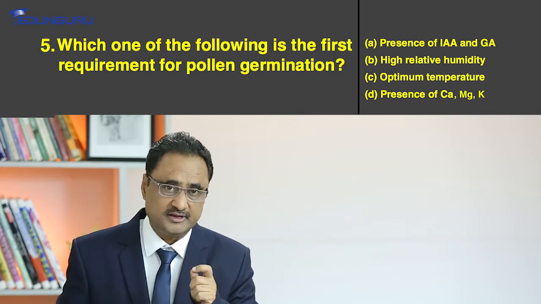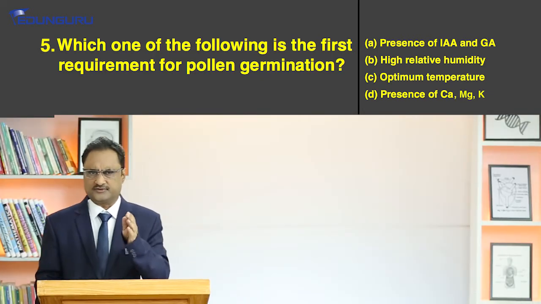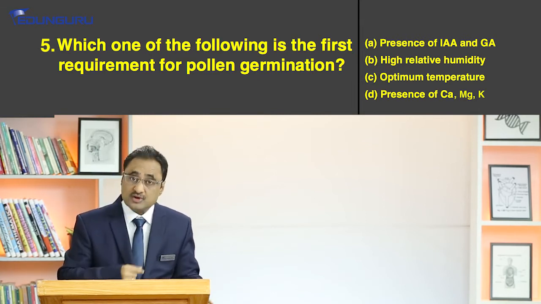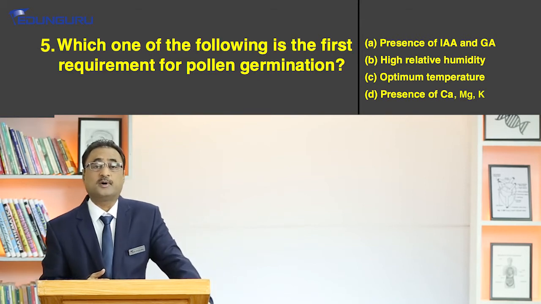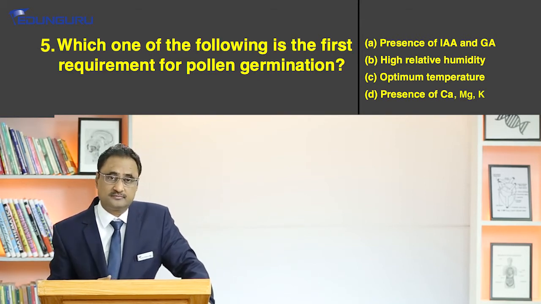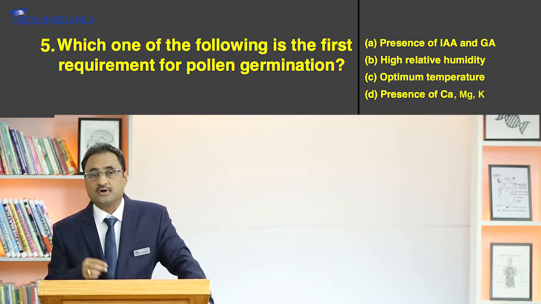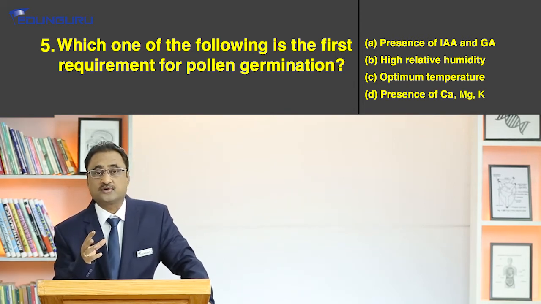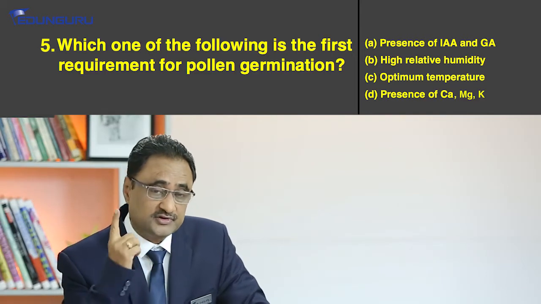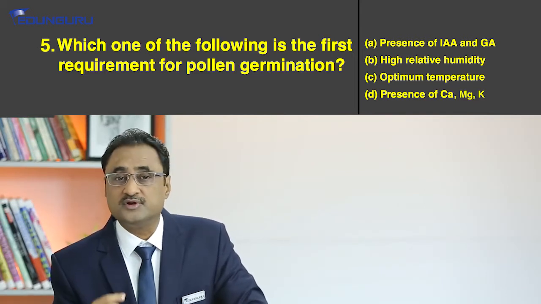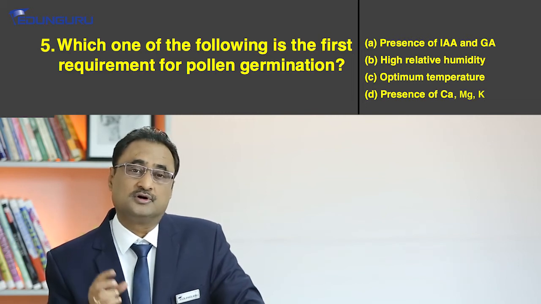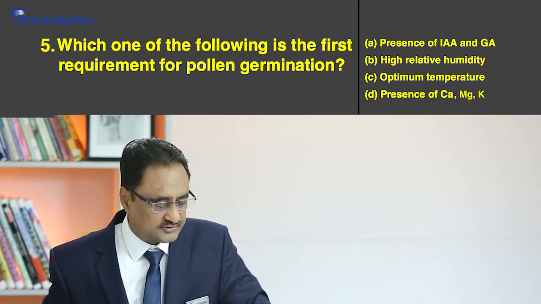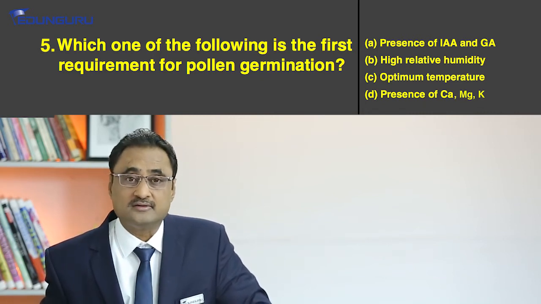So it is the relative humidity. Once it penetrates and enters into the style, the growth of the pollen tube is marked by the requirement of indole acetic acid. And there are 2 more requirements: one is calcium and the second is sugar. So these are the requirements for the growth of the pollen tube. But as far as germination is concerned, mind it, it is the relative humidity that determines the germination of the pollen grains on the stigma. So the correct answer for question number 5 is option B, that is high relative humidity.